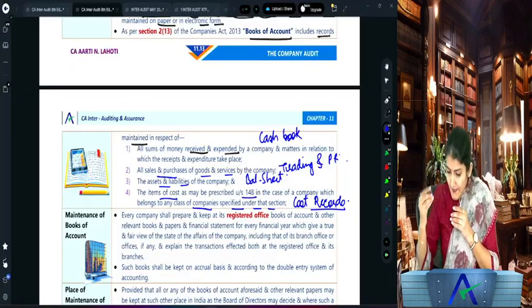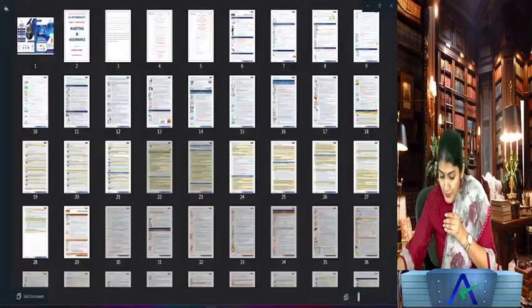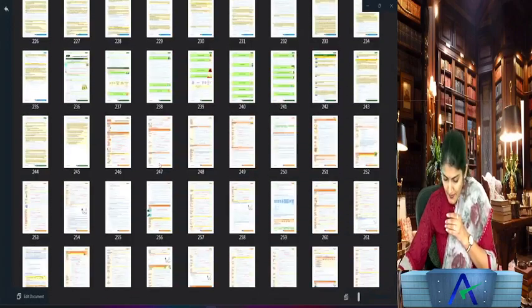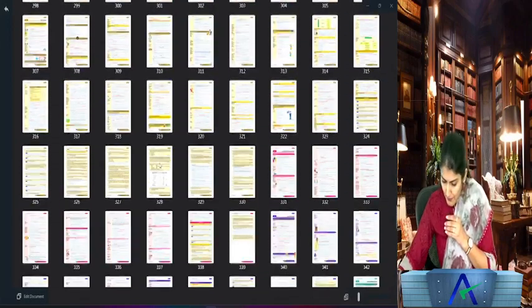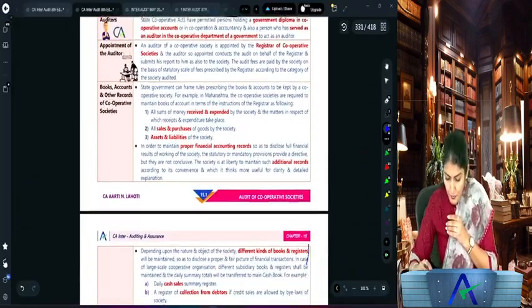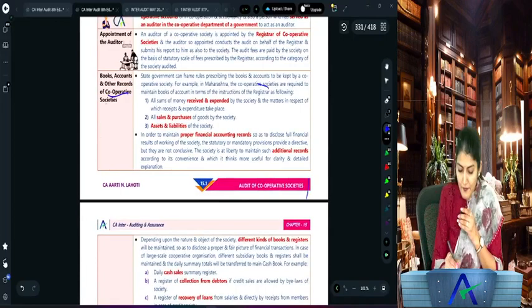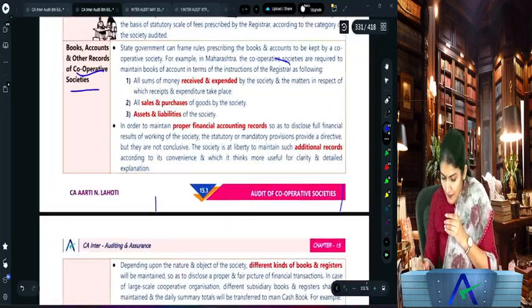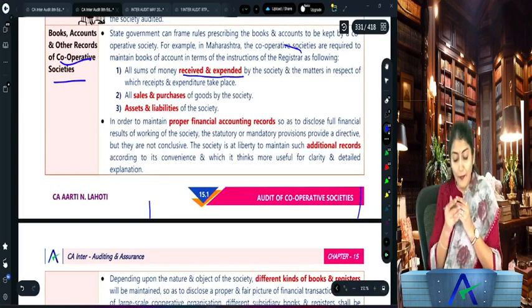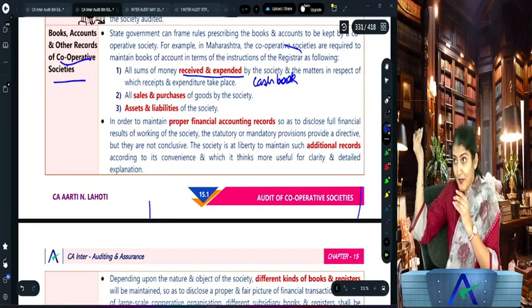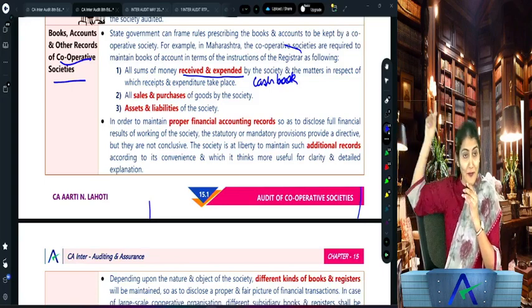Okay, right, so just so that we take this as an opportunity to go around the book. Like if I come to the chapter of the cooperative societies, do we have the books of account of the cooperative society over here? Yes, what does it say? All sums of money received and expended. That means cash book. I will write and keep it over here so that when we come over here later on, you'll remember if ma'am has written, that means we visited over here.